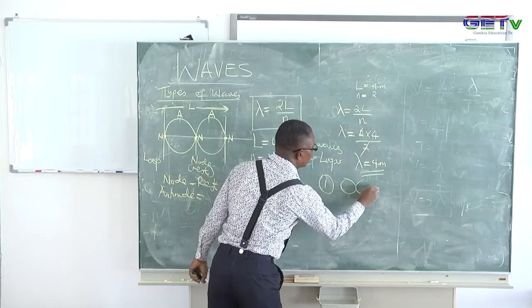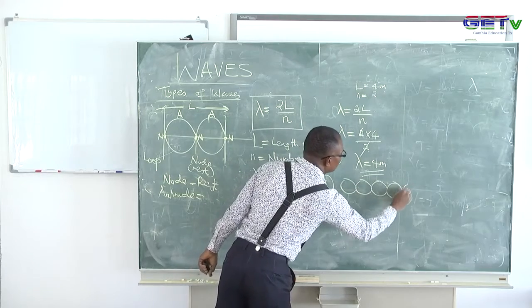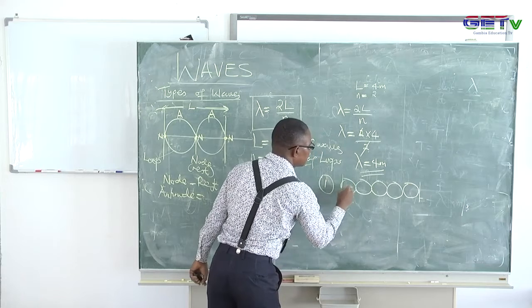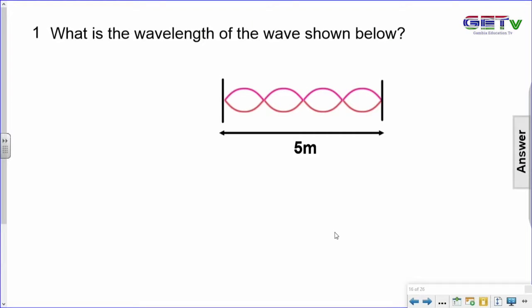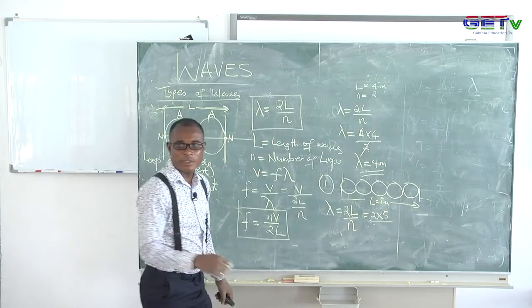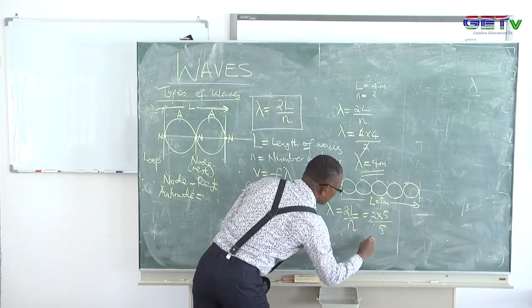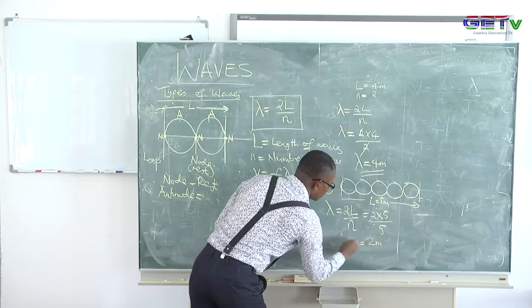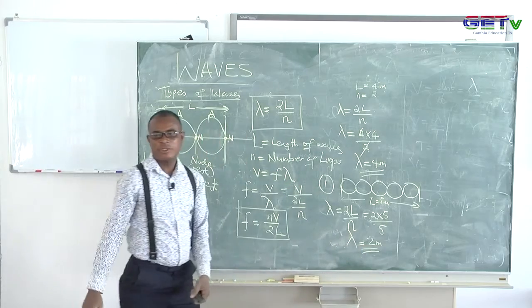So I can just draw them for you here. Now this wave contains 5 loops, and the length of the wave, L, is 5 meters. So it says, what is the wavelength? The wavelength is 2L over the number of loops. So you now have 2 times the length, 5, and this wave has 1, 2, 3, 4, 5 loops. Each circle there is a loop, so you have 5 there, and you have the wavelength as 2 meters. So that is the wavelength for that question.